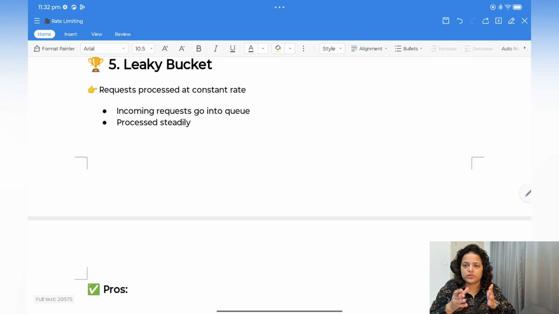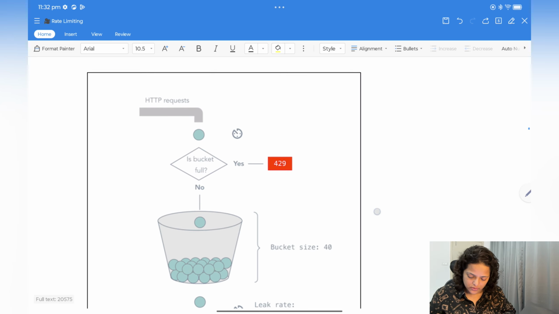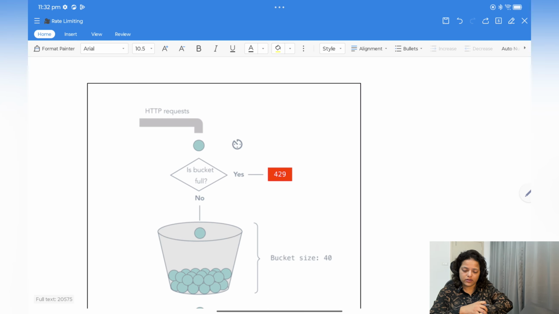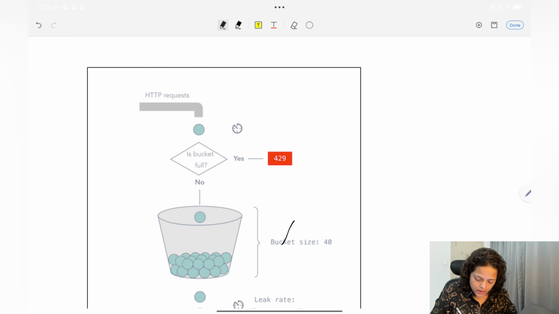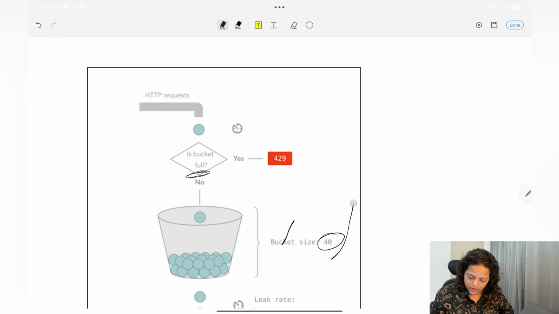Now here, requests are processed at a constant rate. So let's say here also you have a bucket, but in the bottom of the bucket you will have one hole, from where the tokens are going out at a particular rate. For example, the bucket size is 40, so at max 40 tokens we can store in the bucket, but one by one the tokens are coming. So this will solve your burst traffic problem.